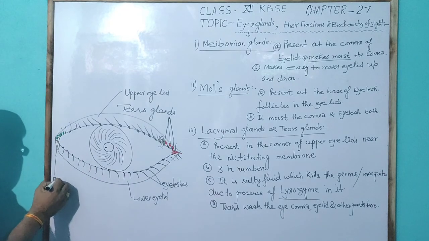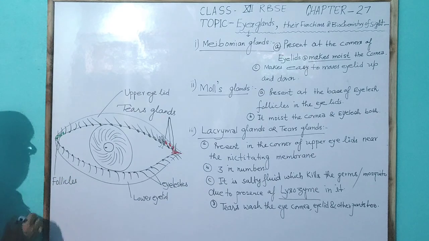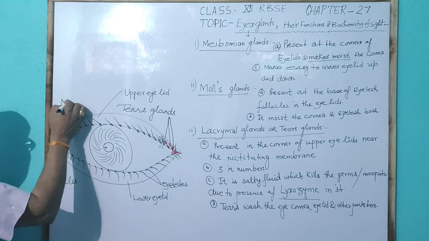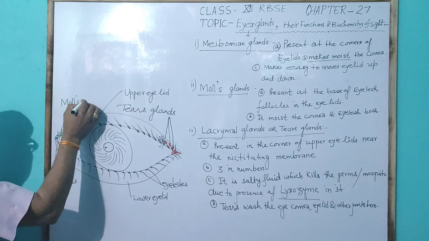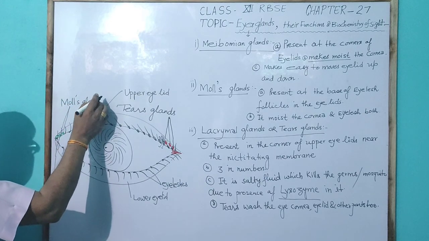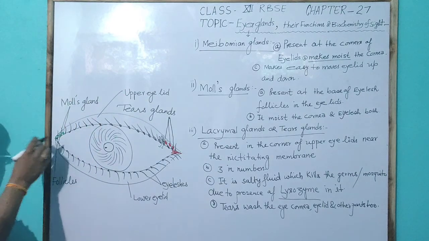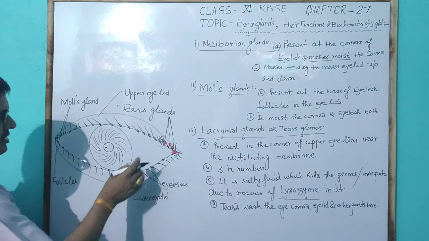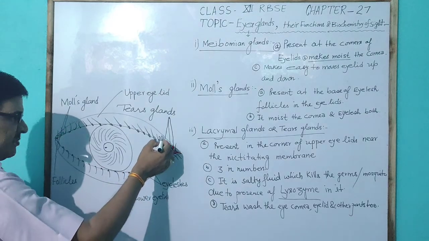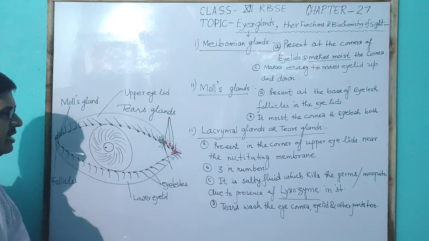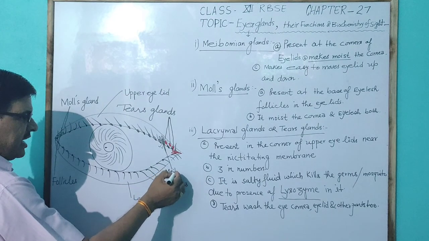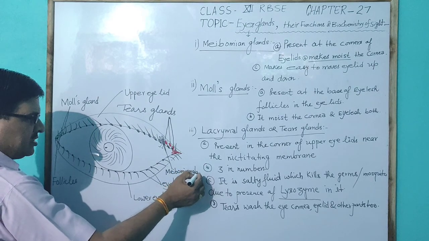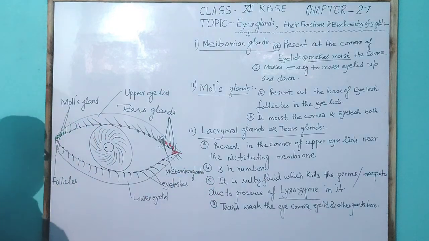In the follicle of the eyelashes, generally the Moll's gland is present at the corner in the eyelid, and its secretion reaches the follicle of the eyelashes. Here is the presence of a special type of gland called the Meibomian gland, which keeps the cornea part moist.